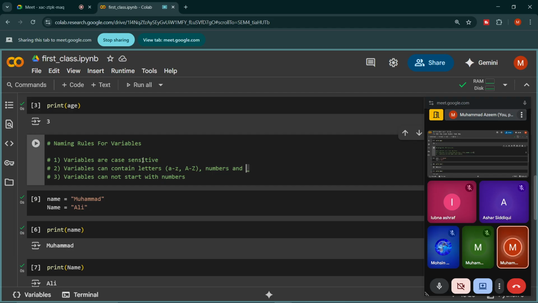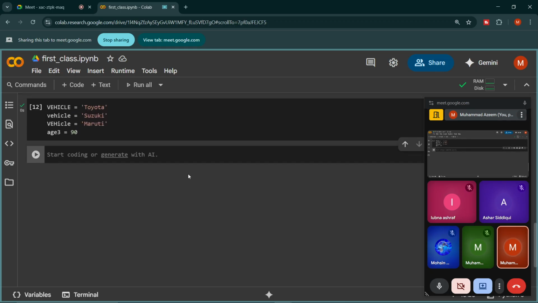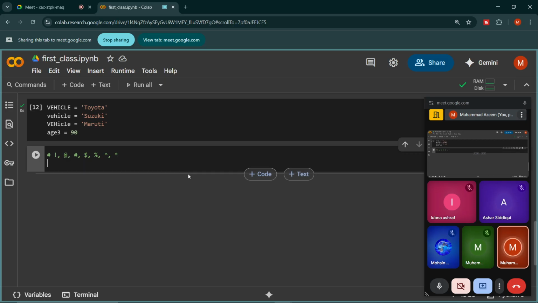Okay. So the last thing is underscore. So we can also use underscore. There is one interesting thing about underscore. Look, we have different symbols like the at symbol, hashtag, dollar sign, percentage sign, caret sign, right? And we have lots of other symbols. Python does not allow us to use any one of them. We cannot use any of the symbols except underscore.